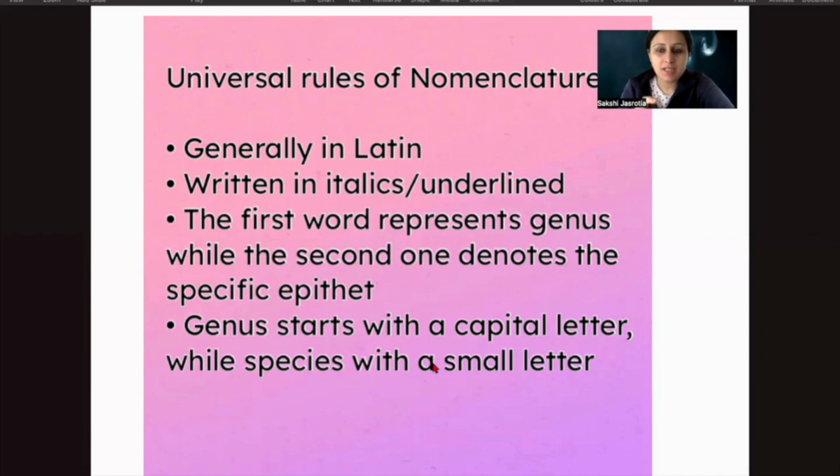Whenever we mention the genus, the first word starts with a capital or uppercase letter, followed by all small letters, and the second word has all the letters small, right? So these are the basic rules which are followed everywhere in the world about nomenclature.